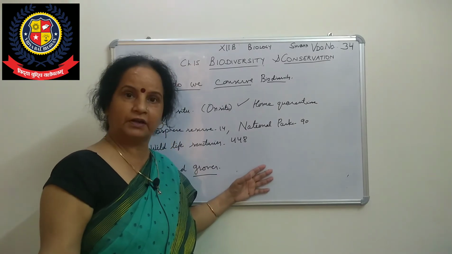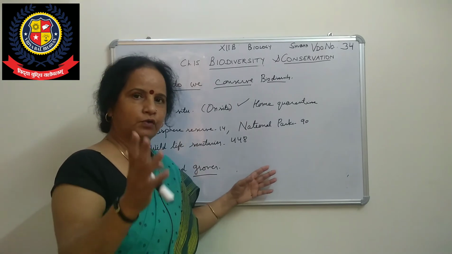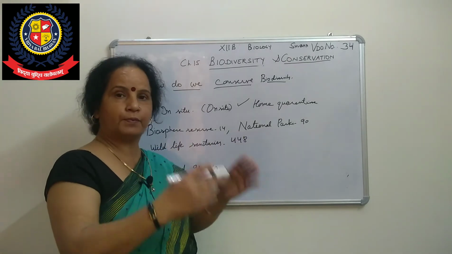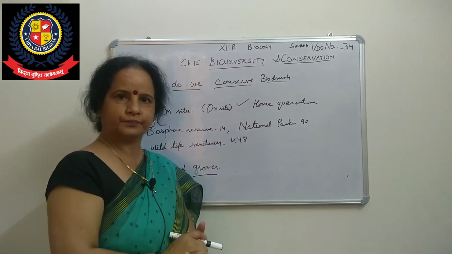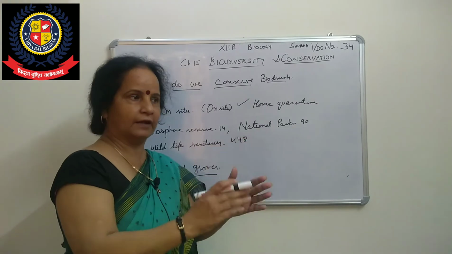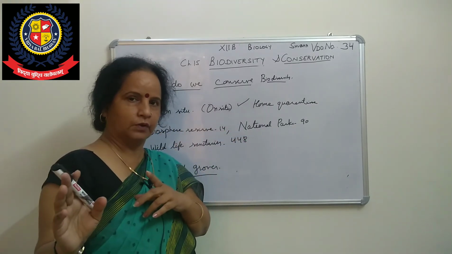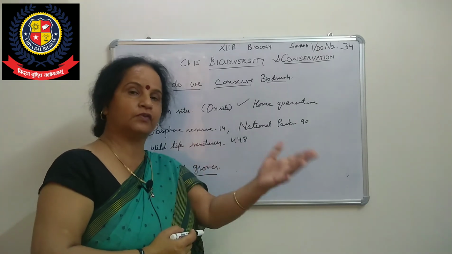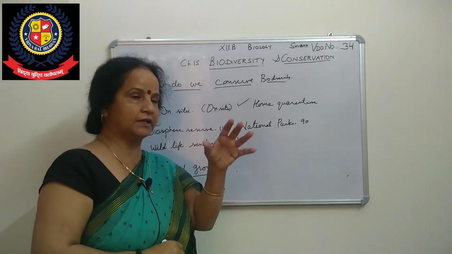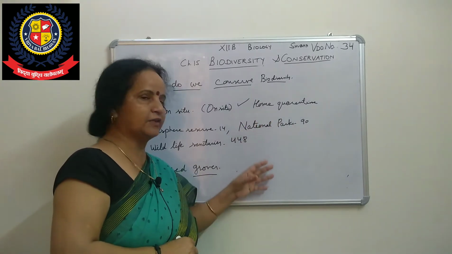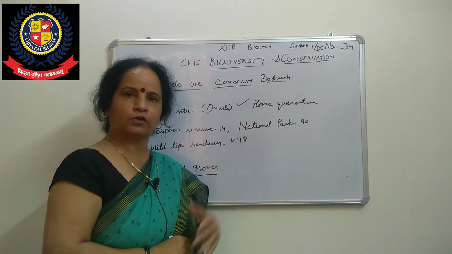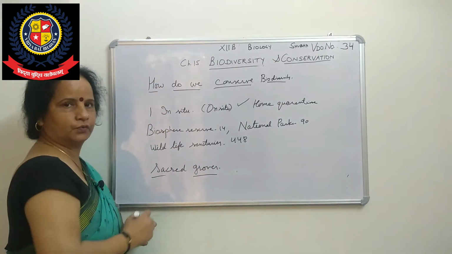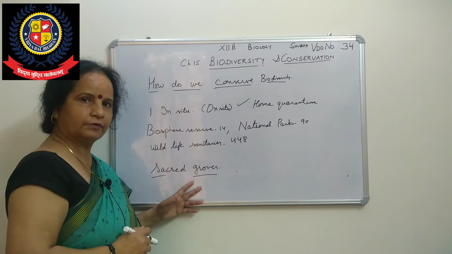Now, there are a number of examples you have to learn, so you can mark them. Take forest tracts: when people protect a whole forest, maybe because of a religious point of view, because they worship there, it means the whole forest will be protected. So in that forest, whatever endangered or threatened species are there will also be protected. These are called sacred groves. Understood that one, sacred groves.